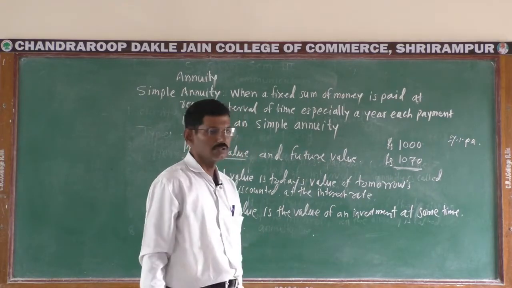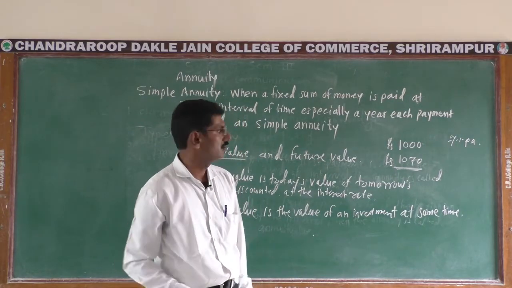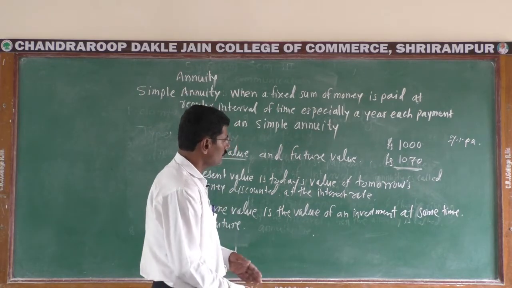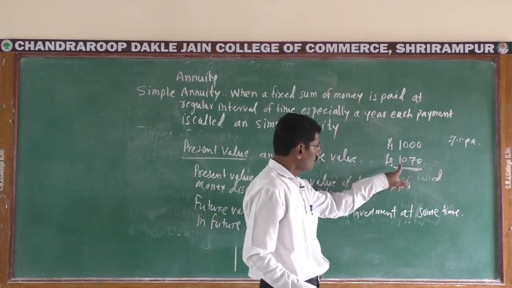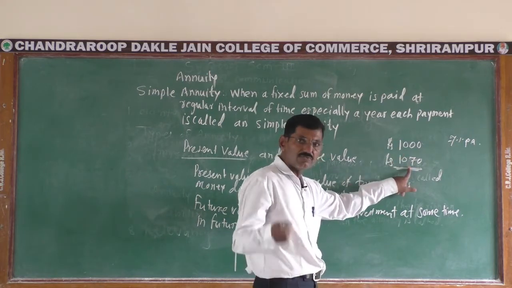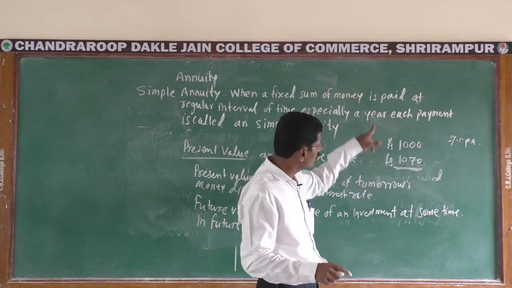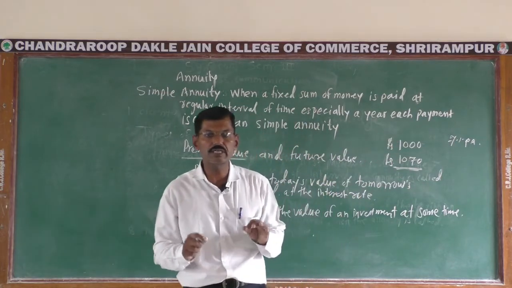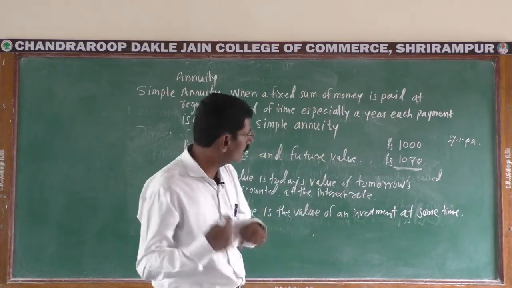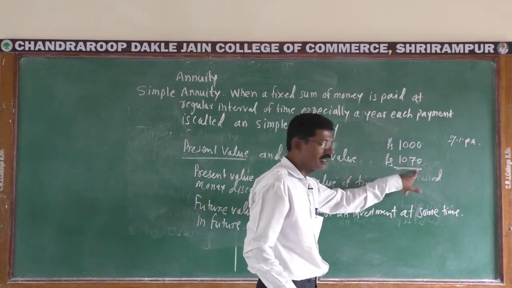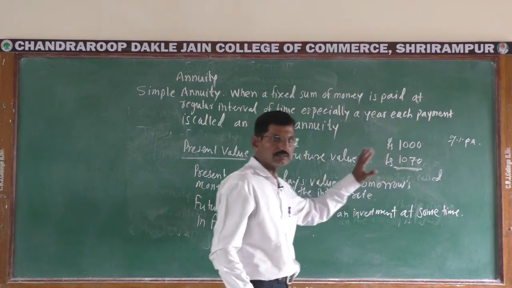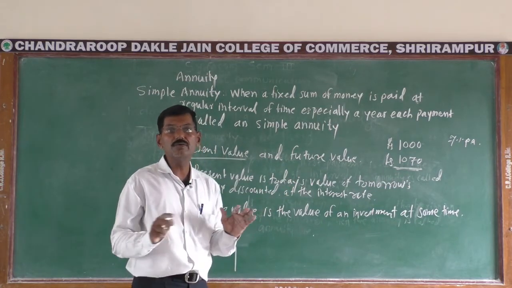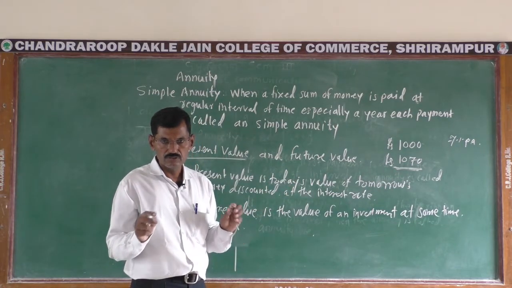7% means rupees 70 on rupees 1000. Then here 1070 is the future value of today's present value of rupees 1000. Here rupees 1000 is the present value and rupees 1070 is the future value. It means the present value and future value are reciprocal.